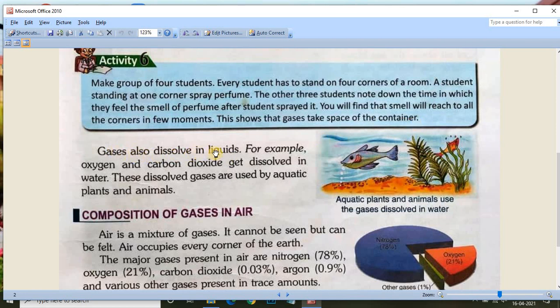Gases also dissolve in liquids. For example, oxygen and carbon dioxide get dissolved in water. These dissolved gases are used by aquatic plants and animals. You can see in this figure, aquatic plants and animals use the gases dissolved in water.